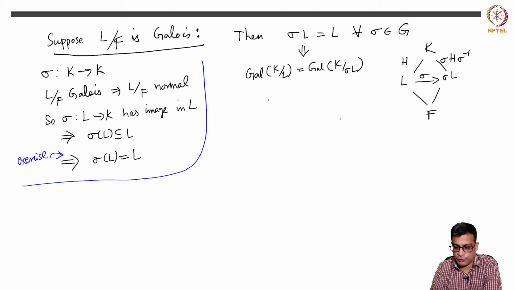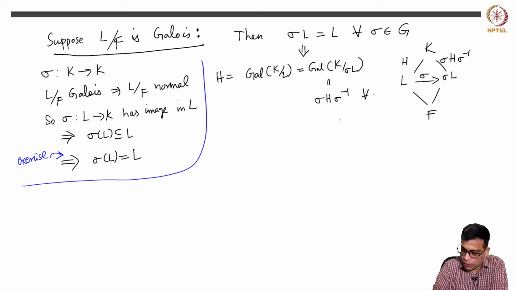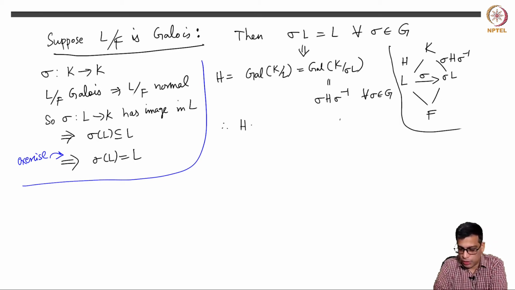So the fixed Galois groups are also equal. But this is H, and this is sigma H sigma inverse. This is true for all sigma in G, right? So H equals sigma H sigma inverse for all sigma in G, which is precisely the definition of a normal subgroup.